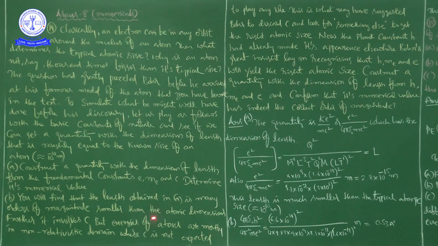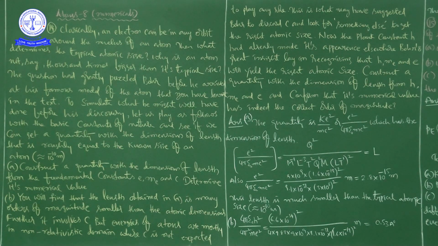Determine its numerical value. These questions make us think, so by thinking in this way, we have to do A first, and then go for B.